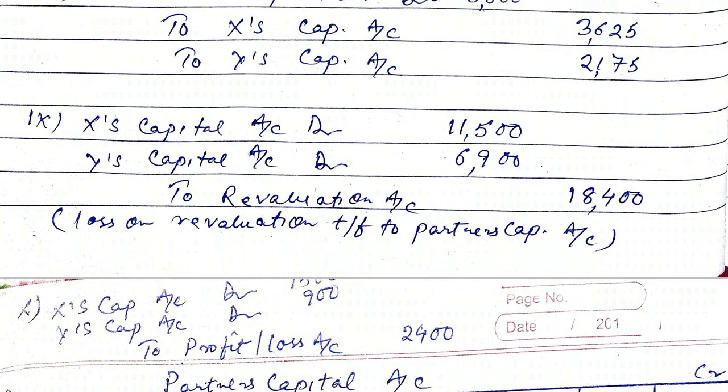Now in case of revaluation there is a loss of 18,400. So you can add the debits of revaluation and deduct the credit of revaluation from that amount. So without preparing revaluation account you can calculate revaluation loss. So 18,400 loss will be transferred to partners capital account on the debit side. For X 11,500, for Y 6,900.